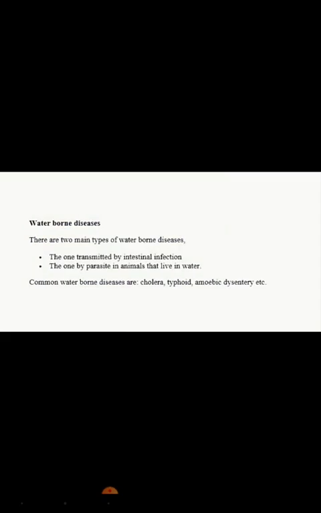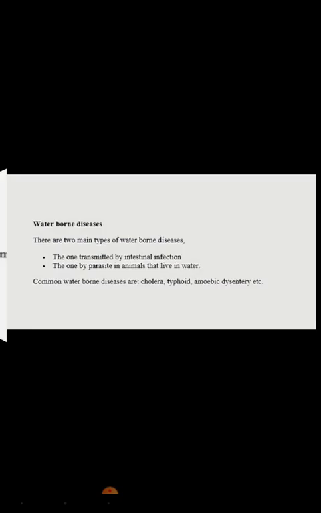The next one is waterborne disease. There are also two main types of waterborne disease. The first one is transmitted by intestinal infection, and the next one is by parasites in animals that live in water. Common waterborne diseases are cholera, typhoid, amoebic dysentery, and so on.